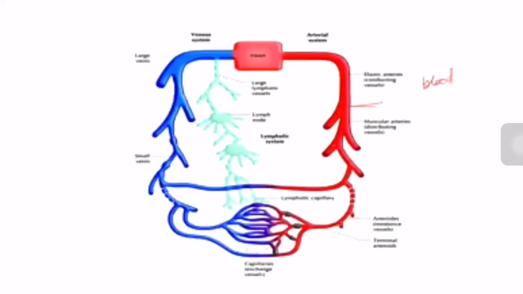You can see here, this is the artery and this is the vein, and it forms a junction, this capillary. In between, at the artery and vein junction, there is another light blue colored junction. This is called the lymphatic system, and it forms lymphatic capillaries, and these capillaries collect the materials poured out from this junction, and again it goes into the lymphatic vessels and connects to the main vein. So this is the vein, you see. Again this material goes to the veins.